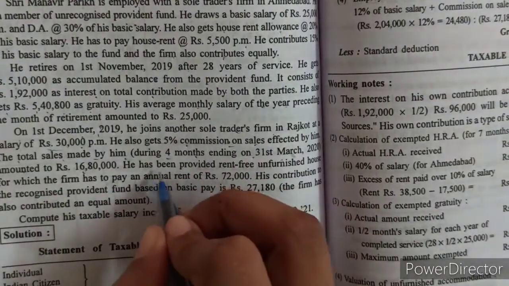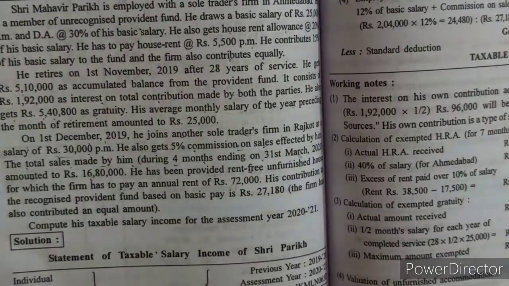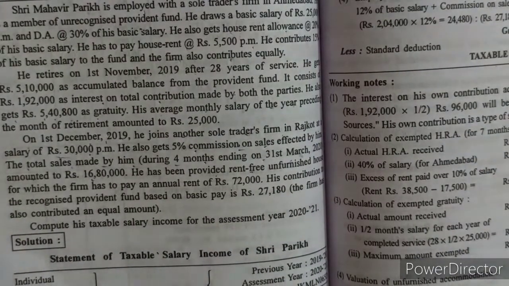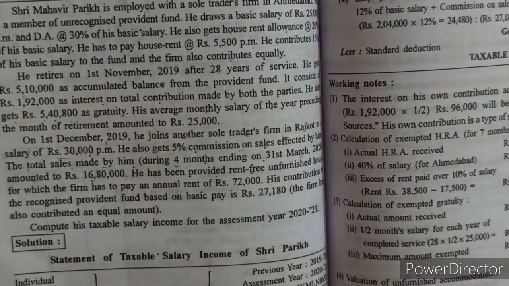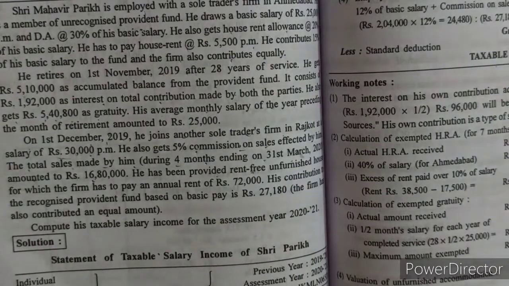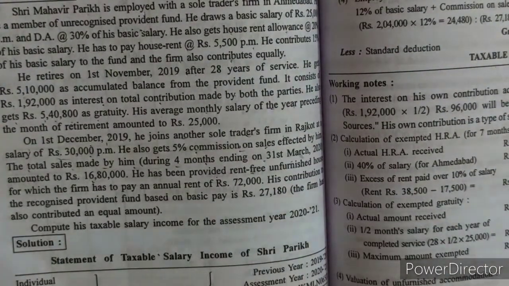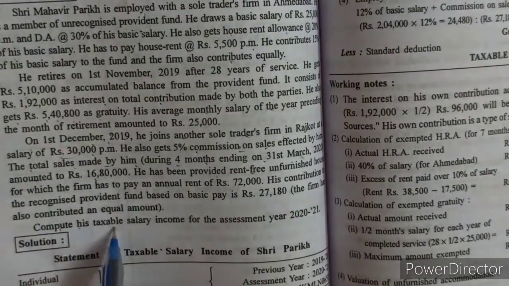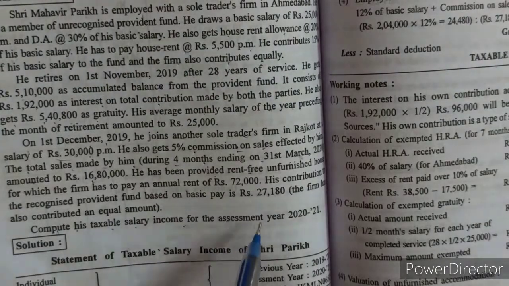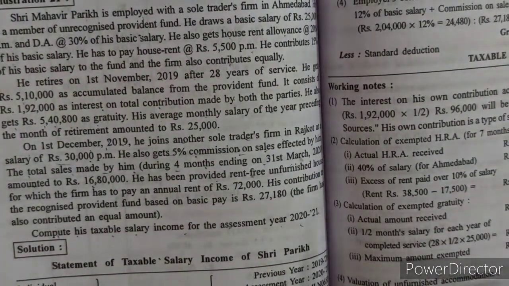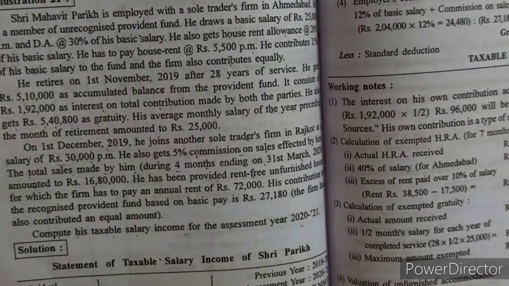He has been provided a rent-free unfurnished house by the firm, which has paid an annual rent of rupees 72,000. His contribution to the recognized provident fund based on basic pay is 27,180 and the firm also contributes an equal amount. Compute his taxable salary income for the assessment year 2020-21. So let's start the calculation for Shri Parekh.